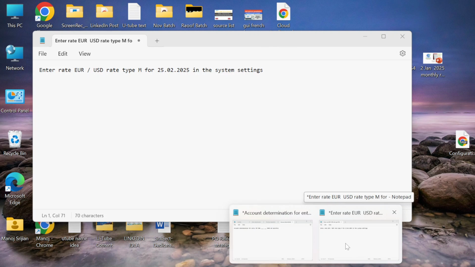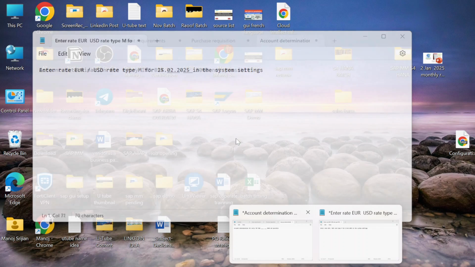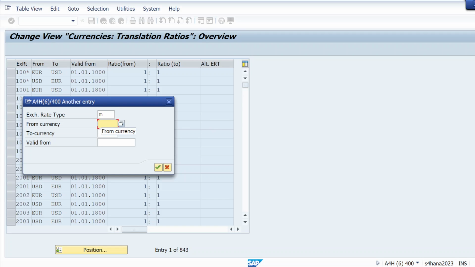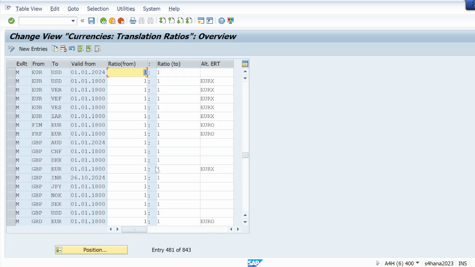So enter rate Euro USD, okay, for 25 February. So from currency Euro to USD, and here we have to mention the date also.